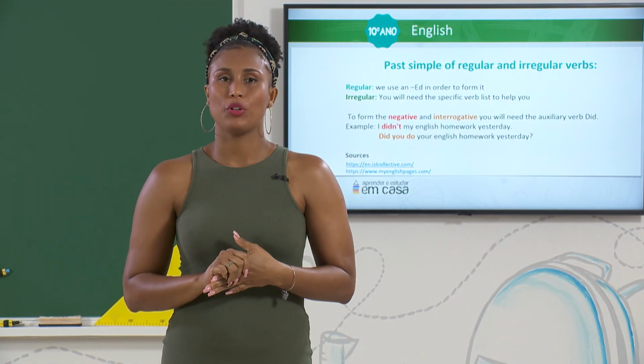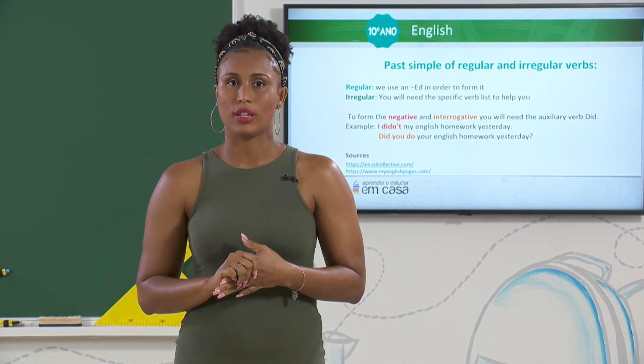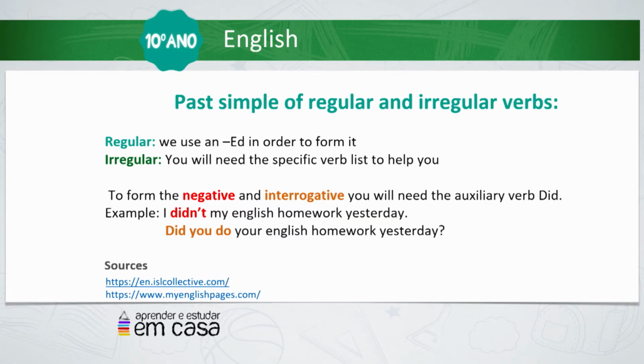Let's review some important topics that we saw today at our class. Today, we were studying the past simple of the regular and irregular verbs. And we saw that with the regular verbs, we use an ed in order to form it. For the irregular verbs, you will need the specific verb list to help you. We saw that in order to form the negative and the interrogative, you will need the auxiliary verb did. For example, I did my English homework yesterday. Did you do your English homework yesterday?